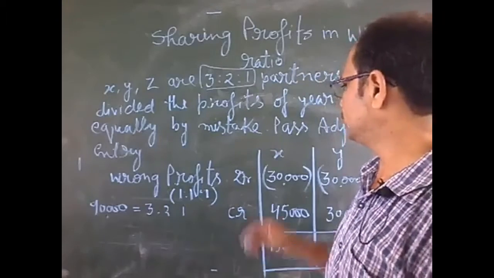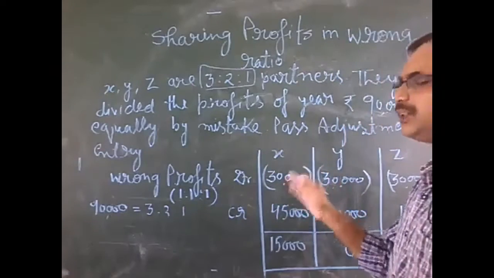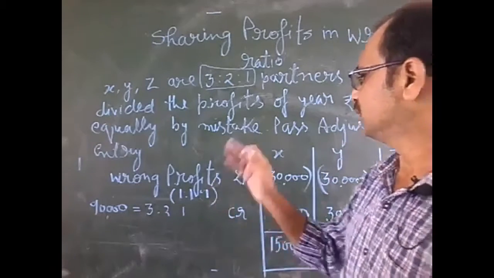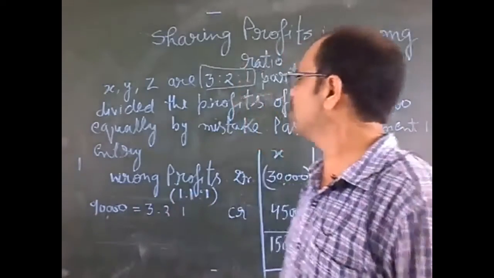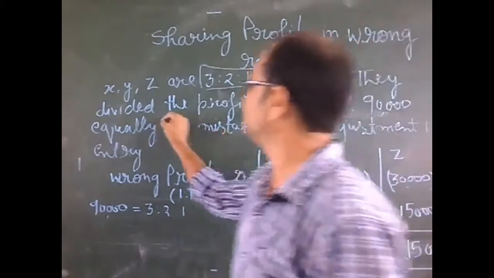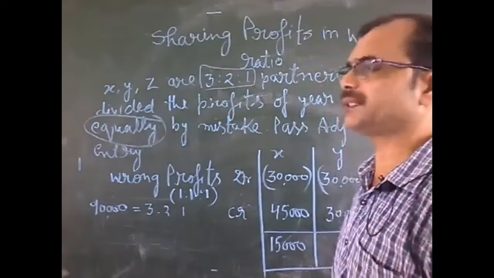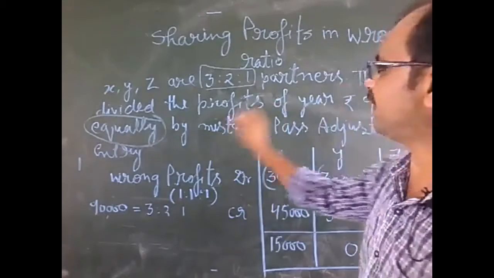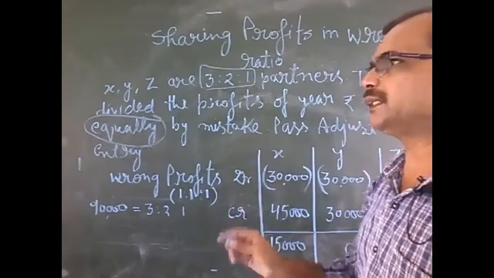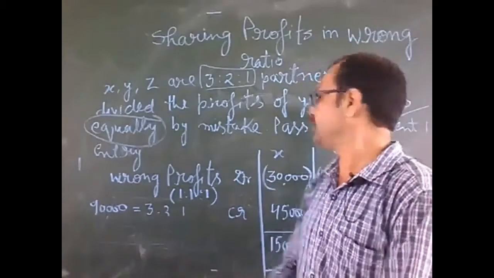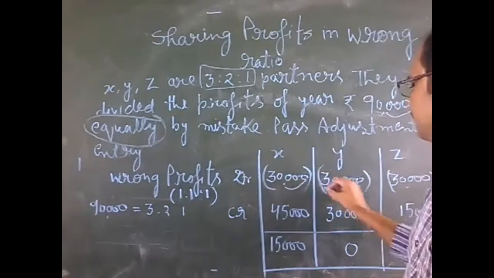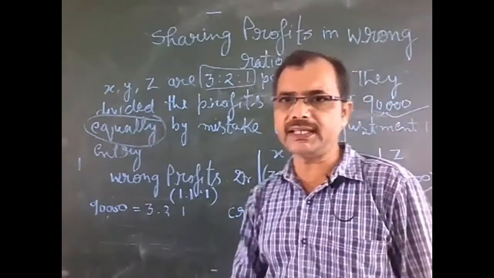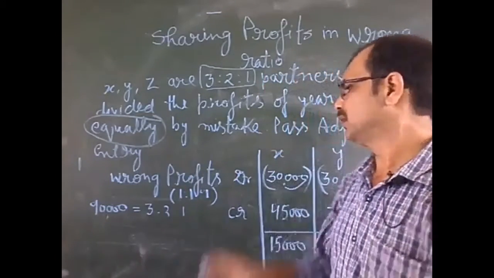As we know, first of all we draw a table by mentioning the name of partners X, Y and Z. First of all we will write the wrong profit ratio. What was the wrong profit ratio? The wrong profit ratio was equal. This was the mistake. So we will write here the amount of 90,000 that will be divided into equal ratio. There were 3 partners, so we will divide equally among them: 30,000, 30,000 and 30,000. After that we will rectify this. This is the main thing you have to learn.